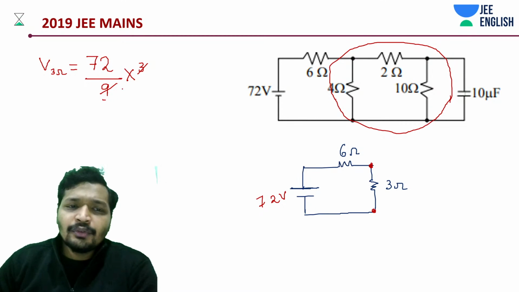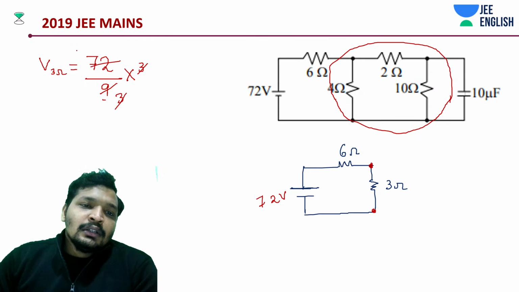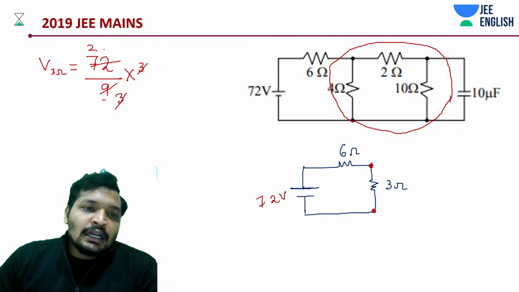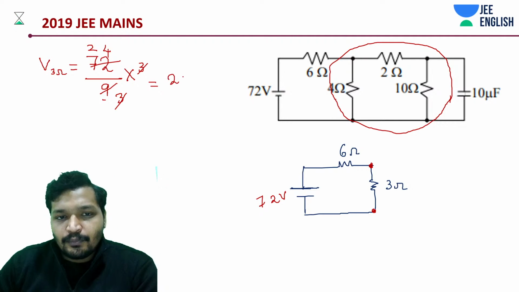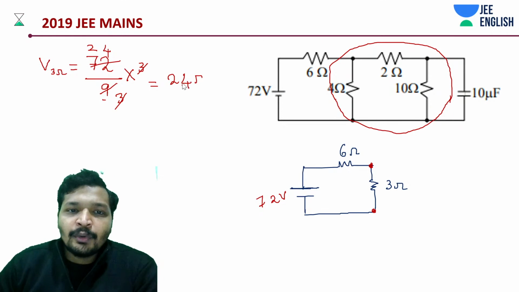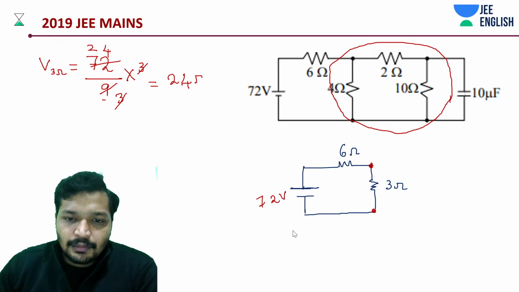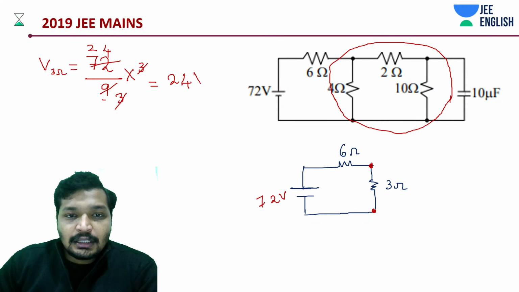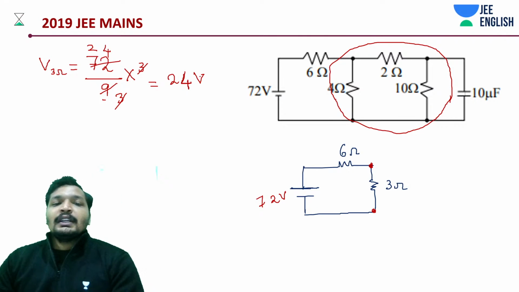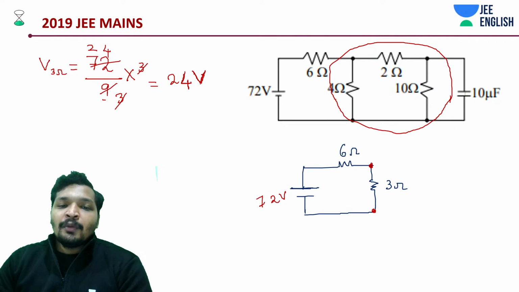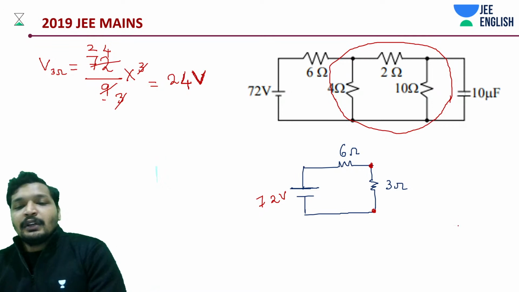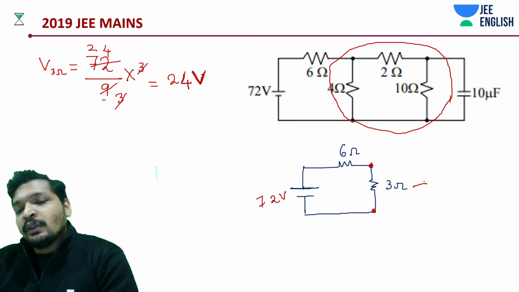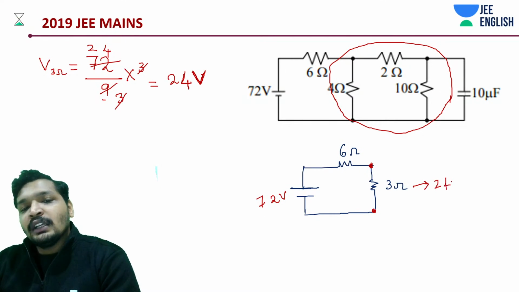I hope you know this thing. So this is going to be like 24 volts. I think we have guessed it. We guessed it correct. I just proved it using that 4 ohms thing, even if not guesses. So that was like from the options though. This is the exact way of going. So this network is going to have 24 volts on it.